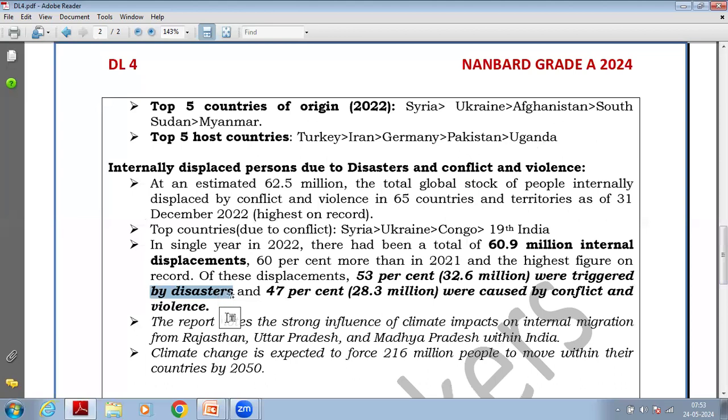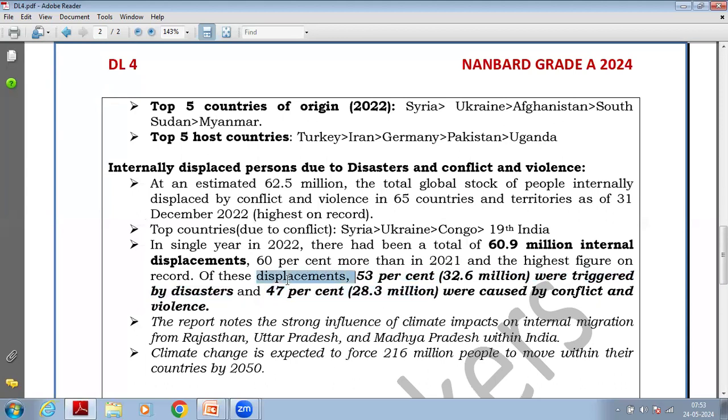Why are natural disasters happening? Due to climate change. Why is climate change happening? Because of our unsustainable economic policies, policies which lead to unsustainable growth. So we can see that 53% more people are now migrating because of natural disasters, and fewer due to internal conflict.